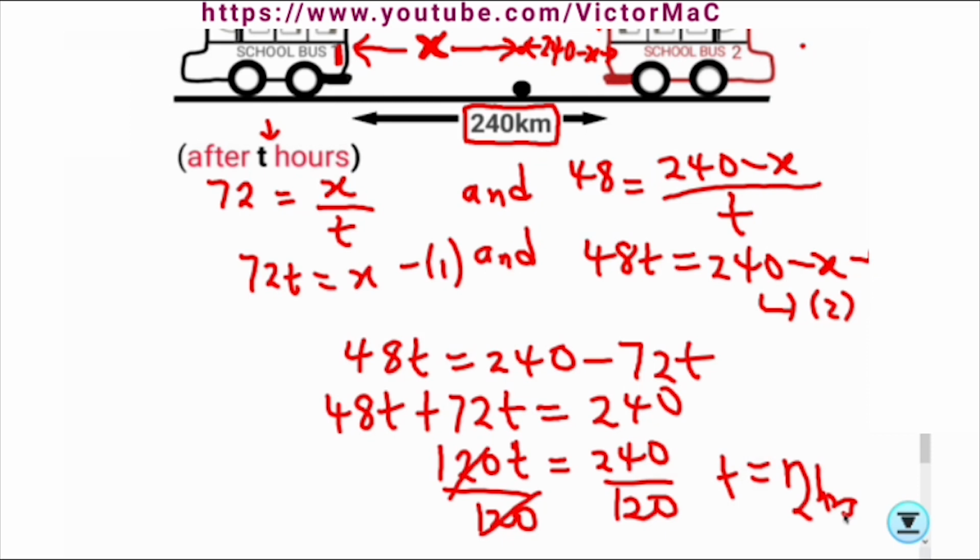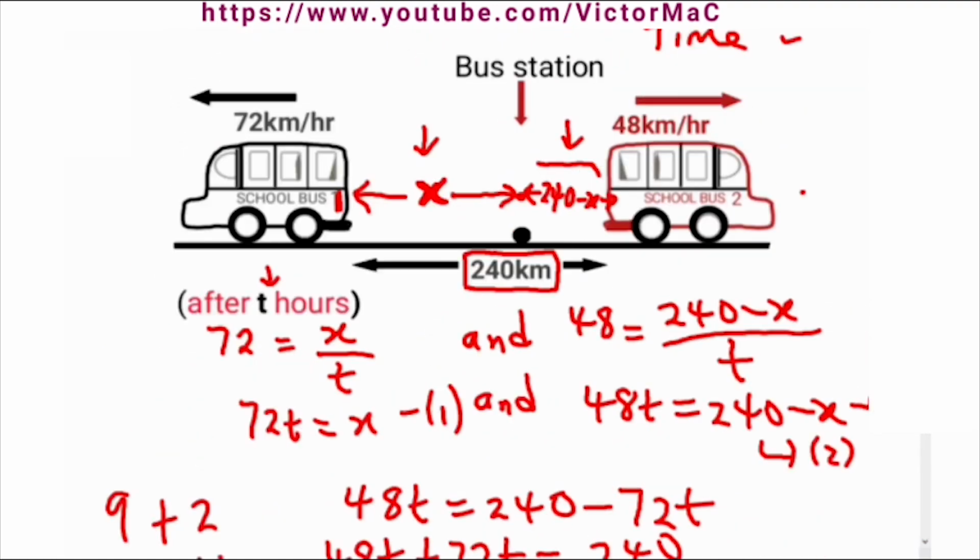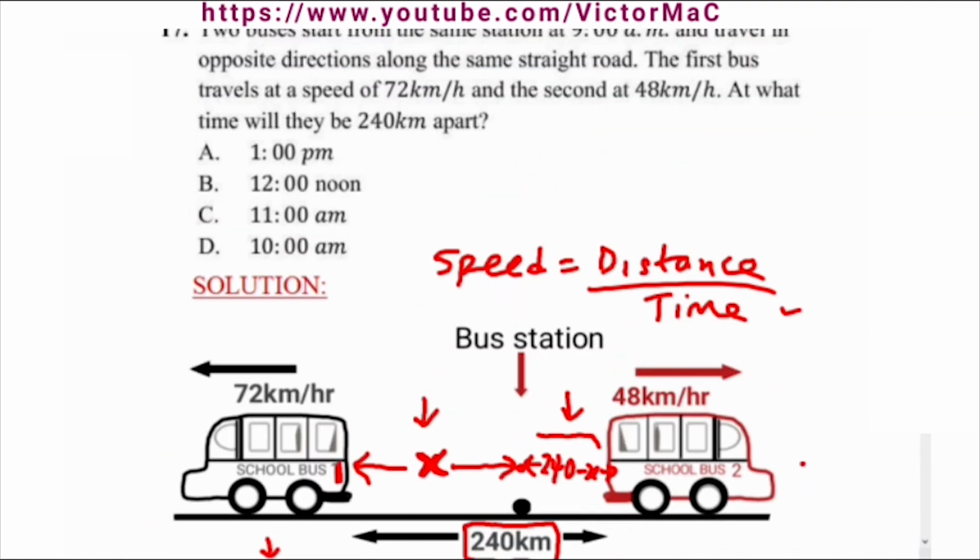So the two buses will be 240 kilometers apart after 2 hours. When we add 2 hours to 9 a.m., it is 11 a.m. So option C is the correct answer, 11 a.m.